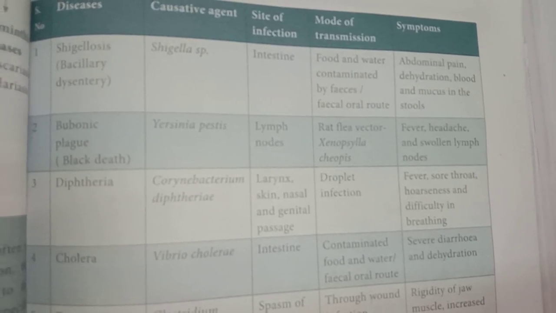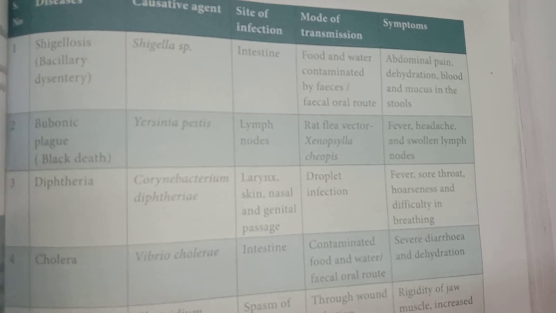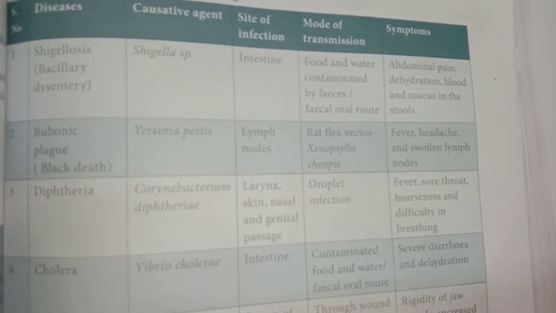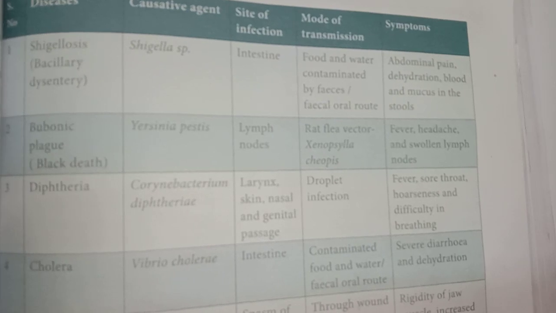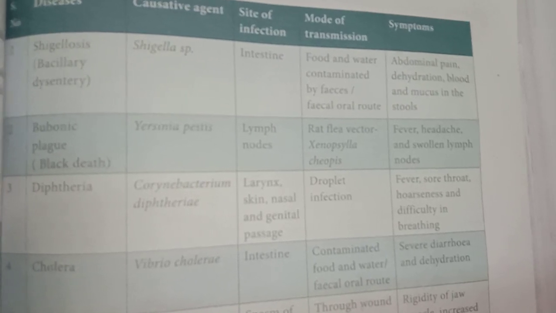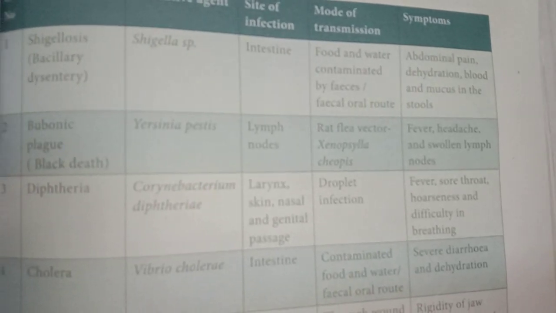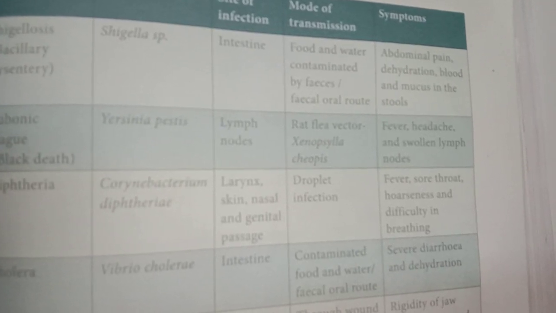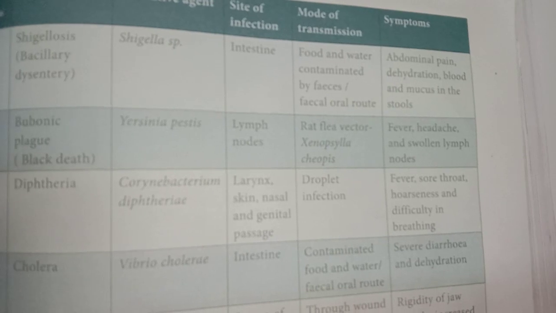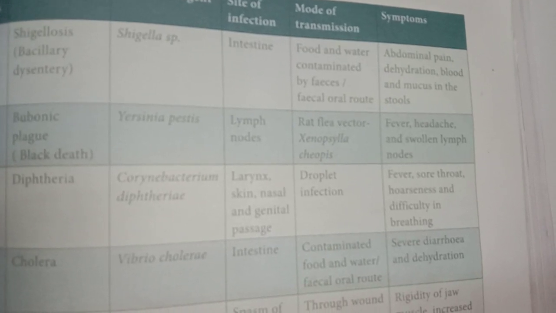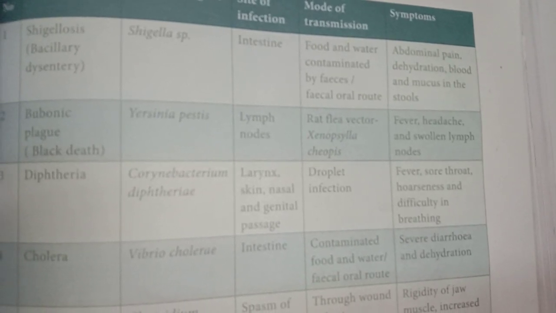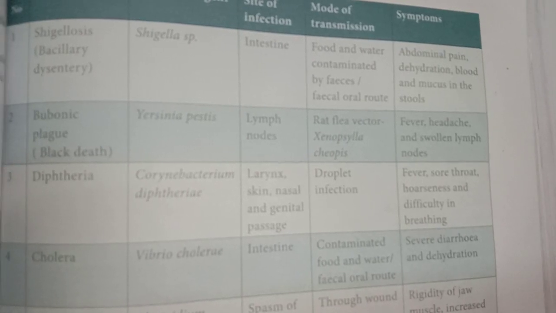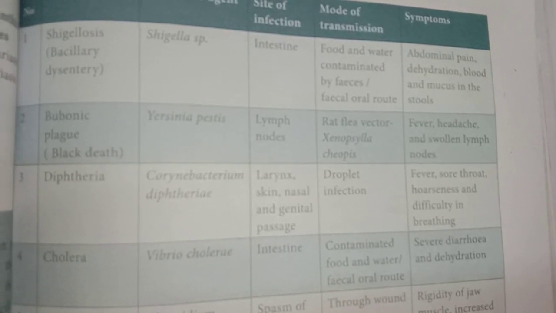Then mode of transmission: this disease is transferred through a vector, called Xenopsylla cheopis. Then symptoms: fever, headache and swollen lymph node are the symptoms of this disease.